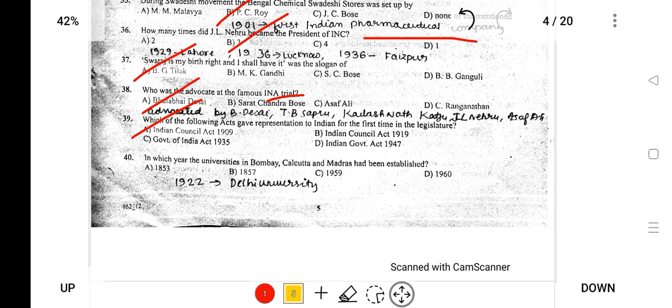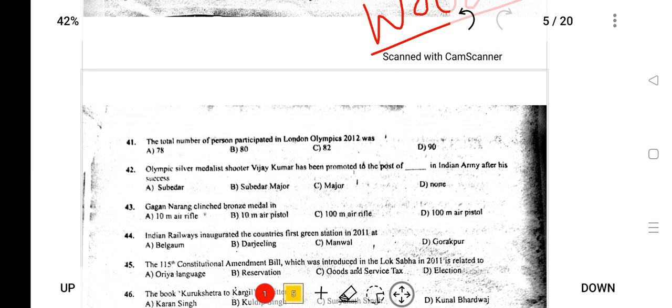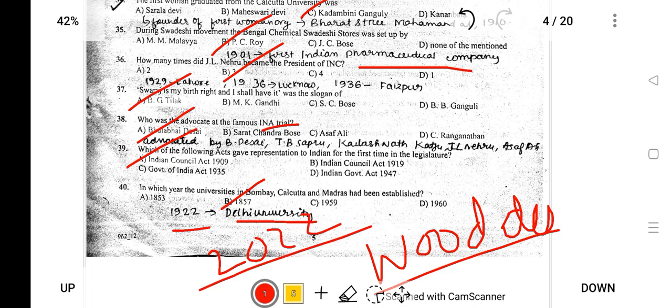Next, in which year were the universities of Bombay, Calcutta and Madras established? They were established in 1857, following the Wood's Dispatch. And recently Delhi University, established in 1922, celebrated 100 years in 2022.